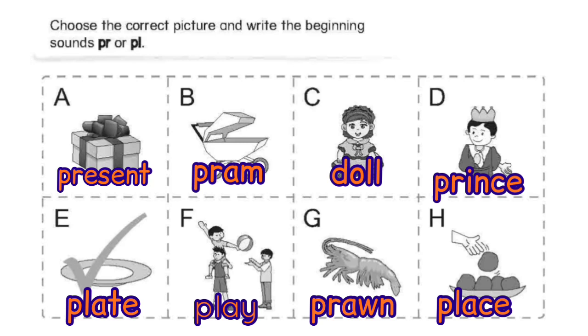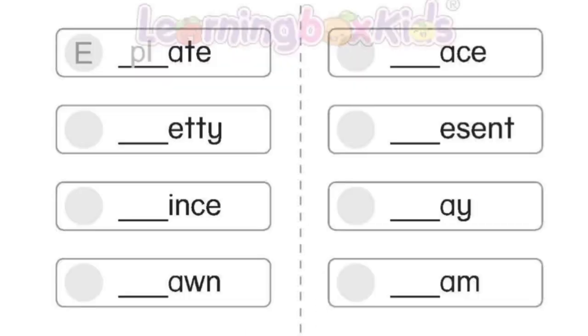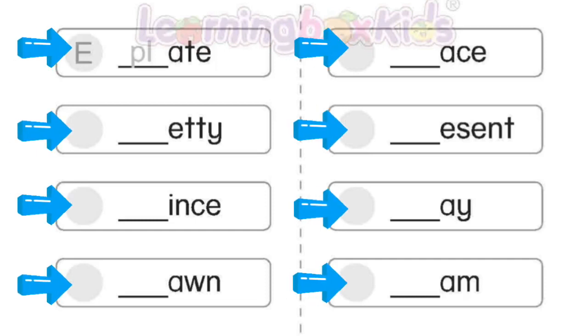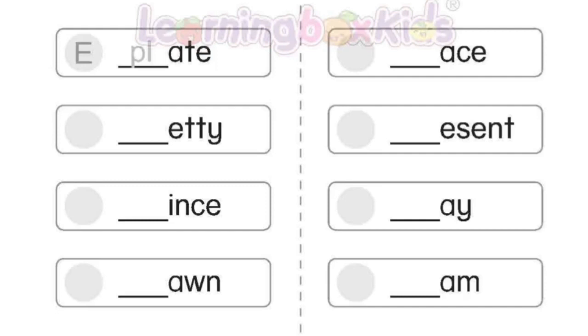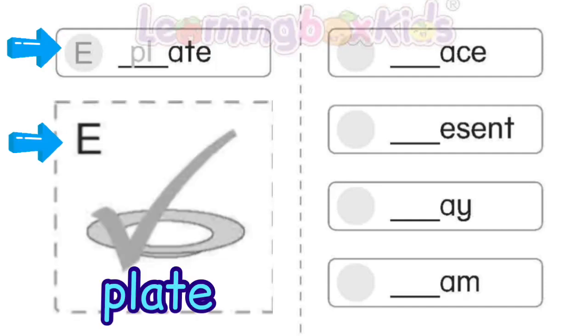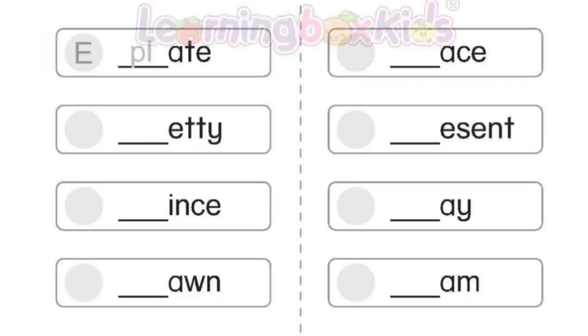And then now we're gonna take which picture. Start with the sounds of PR, pr, and PL, pl. Now we look at the second part. Can you see the circle blank? You know what we need to fill in? Yes, it's the letter that represents the picture. After that, we need to fill in the blank. Write the correct sounds for each word.